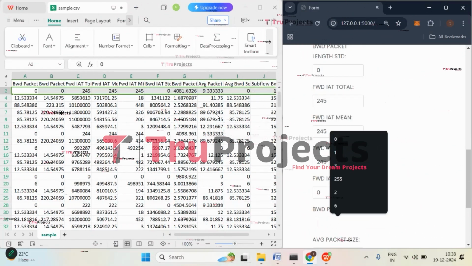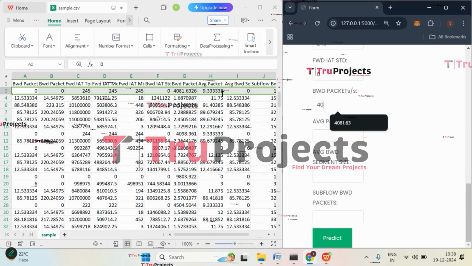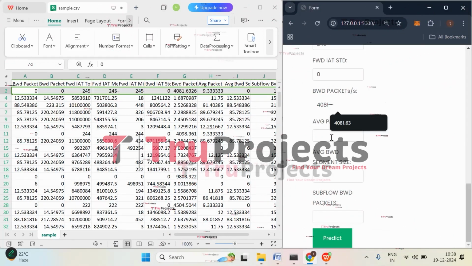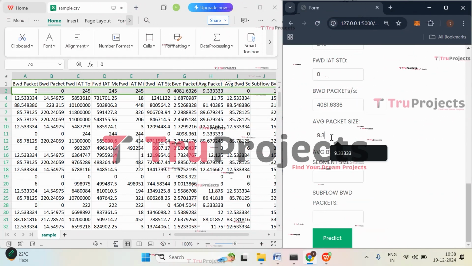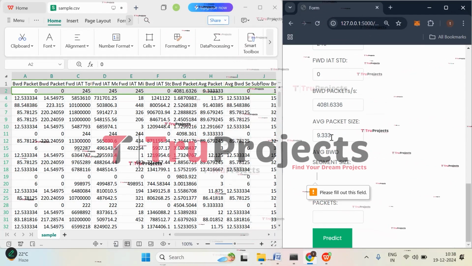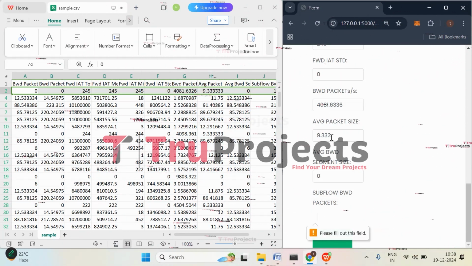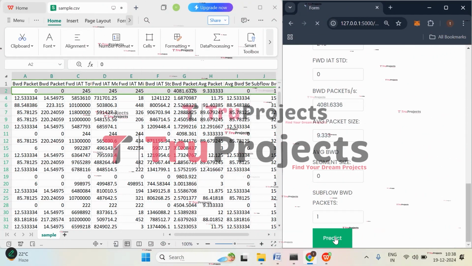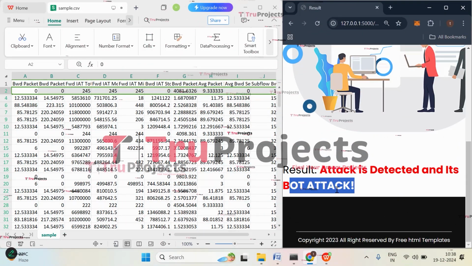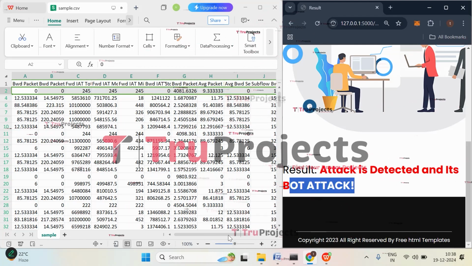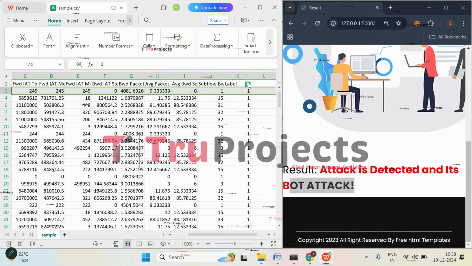The next value we have is the packets, that is 4081.6326, and average packet size is 9.333, and the average backward segment size is 0. Subflow packets are 1. Now click on predict. So for the given input, here we got the prediction bot attack. So here attack is detected and that attack type is bot attack. Here class 1 refers to the bot attack.